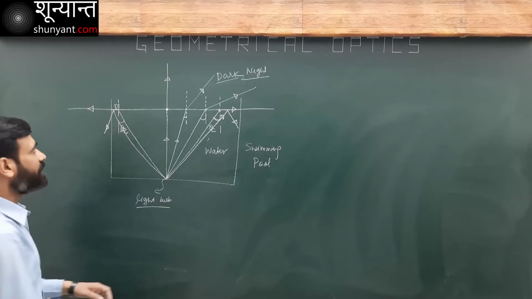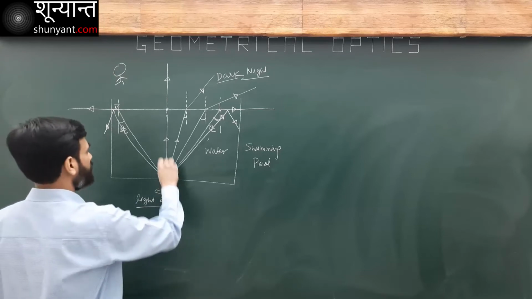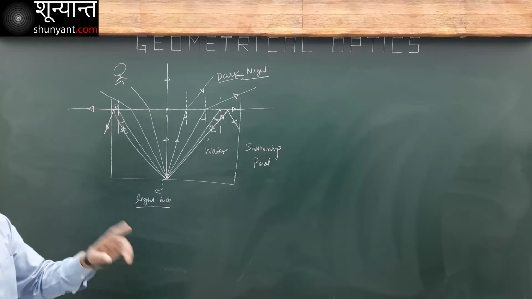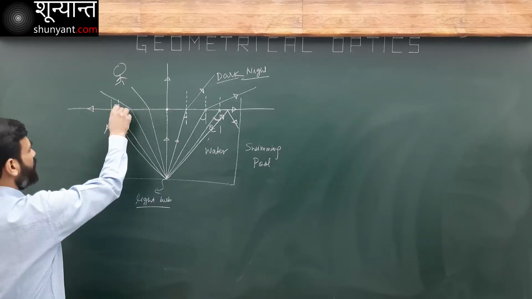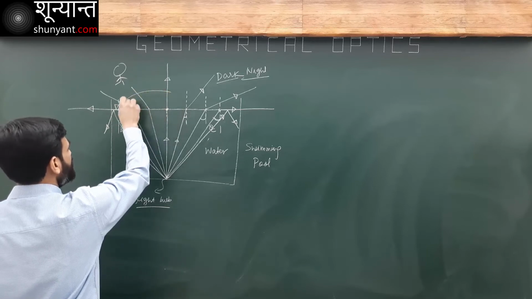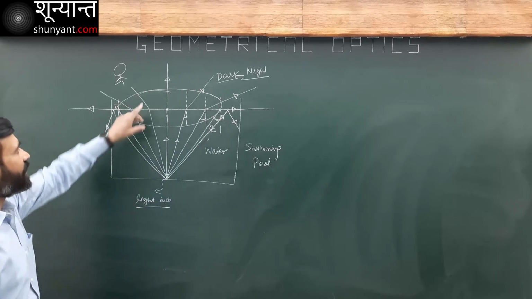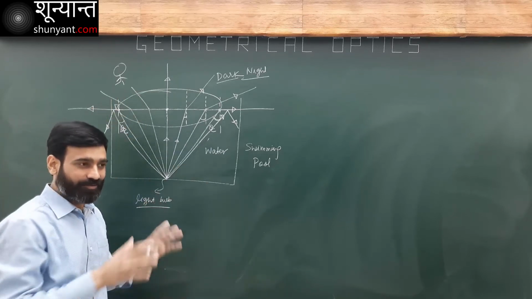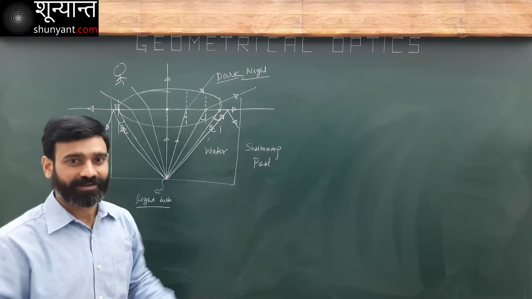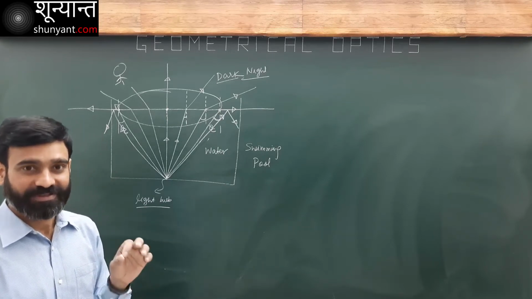Then if I am looking from outside, I will see light coming out from this region here, but I will not see any light coming out from points after this. So I will see a circular illuminated area here, a circular patch. Light will come out from this circular region only. Outside this region, it is completely dark. Do you understand this?